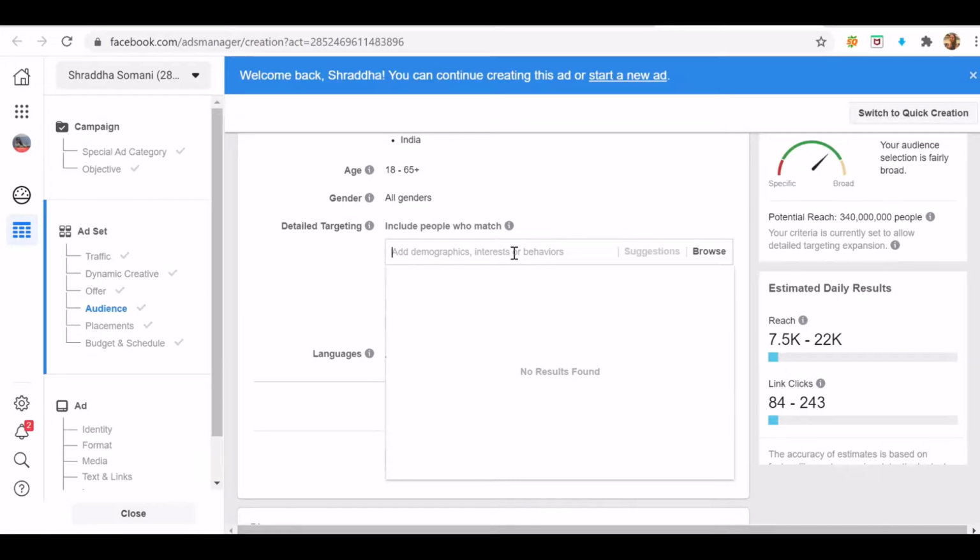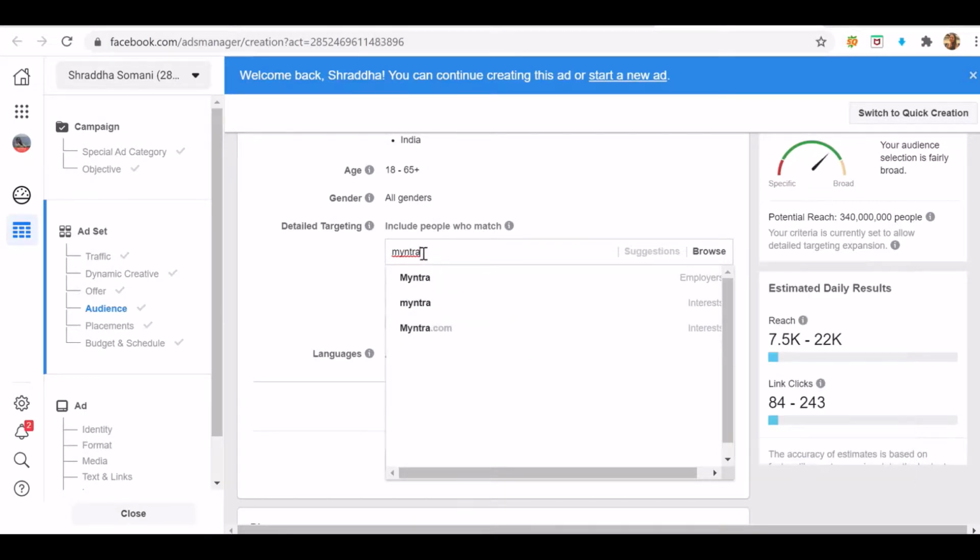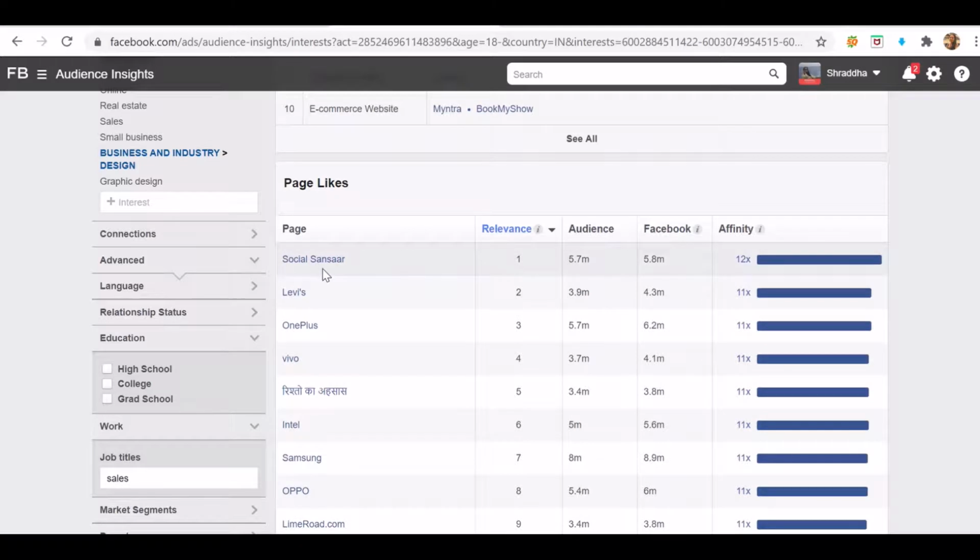So for example, if I want to target an audience from Myntra, you can see people who are interested in Myntra.com. Myntra.com is the page name, and this is the interest where I can target. So the Myntra page is coming over here. But if I want to target social sensor, it's not coming.